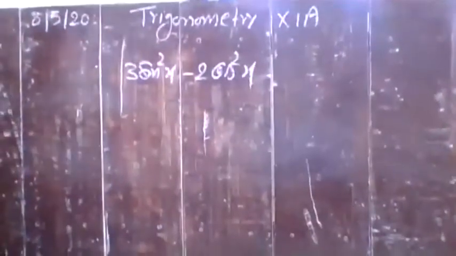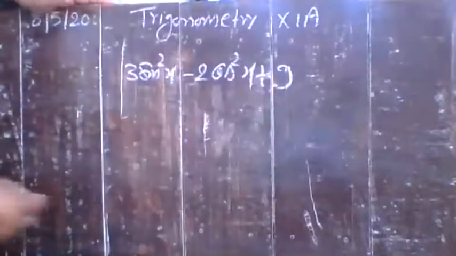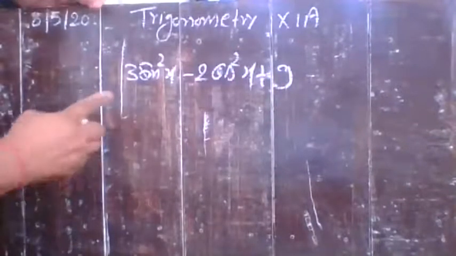Minimum and maximum value of the function 3 sin square x minus 2 cos square x plus 9. Okay, here you have a function.